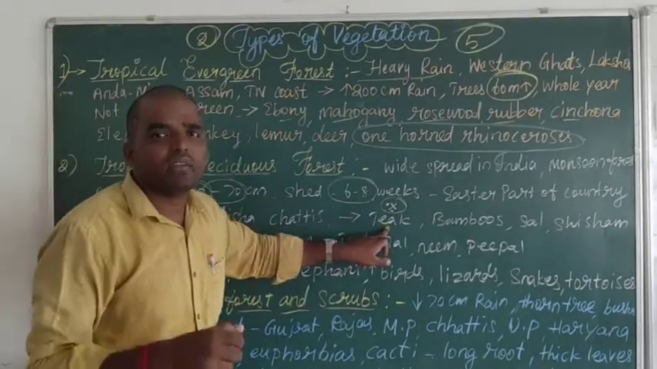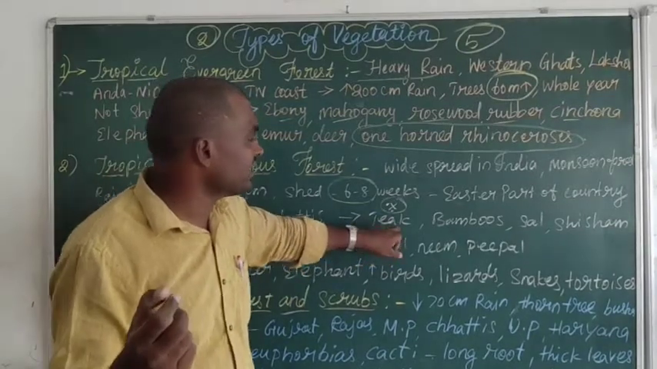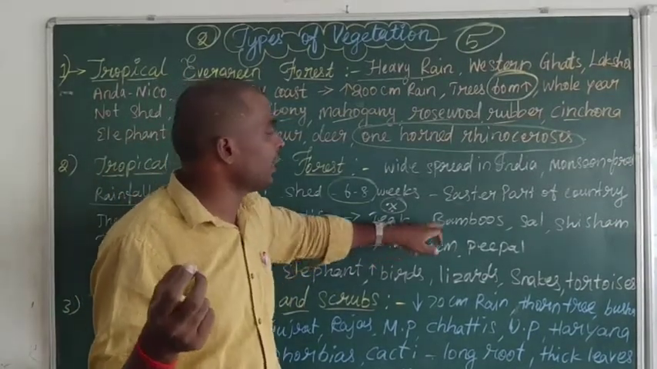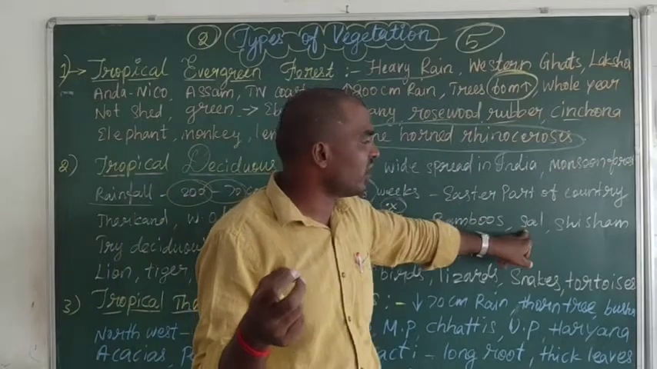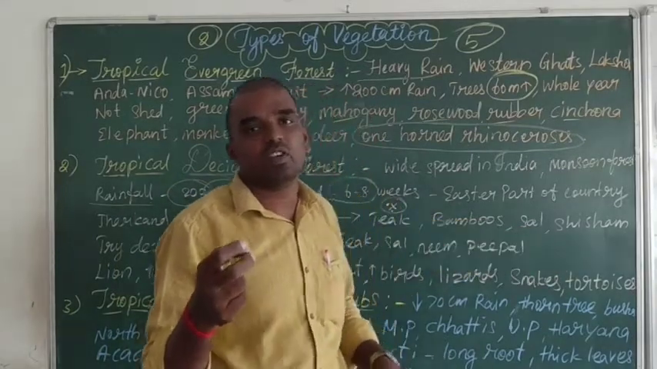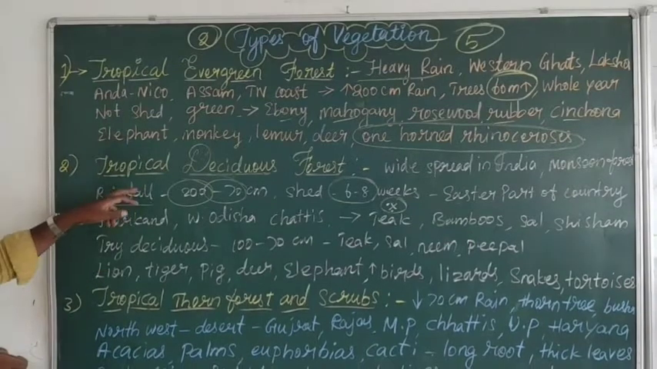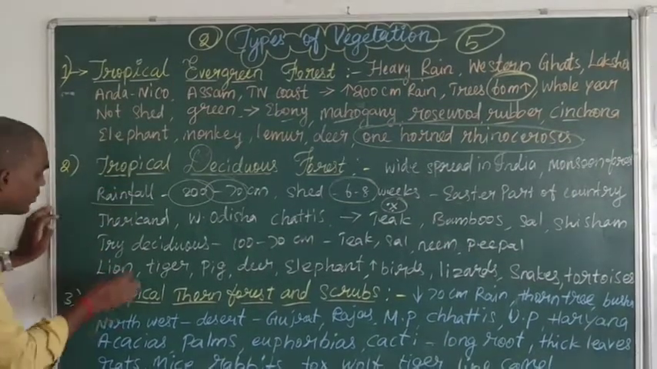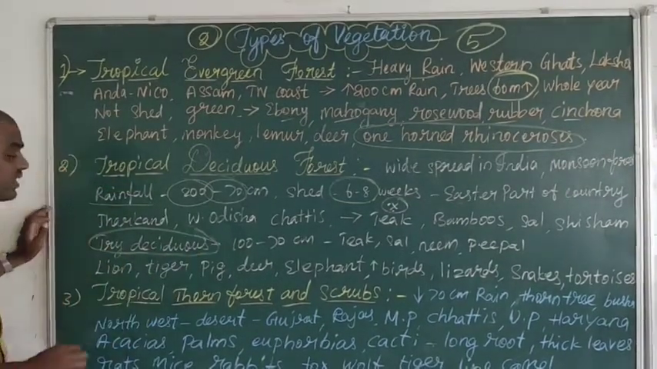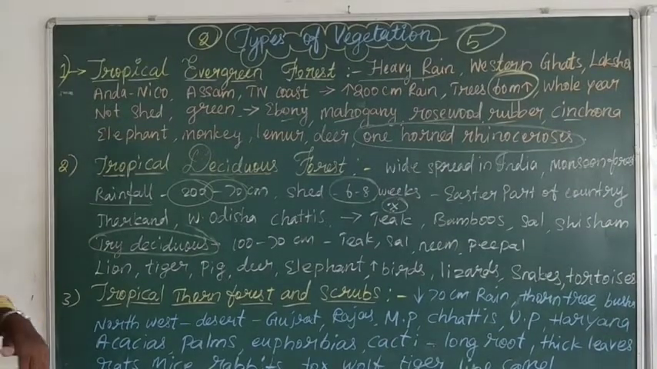So what kind of trees are there? Teak wood, teak, bamboos, next is sal, zizmum. Okay, zizum. So these kinds of trees are there. And next there is tropical deciduous also. Another one is dry deciduous. What is that? Most dry.